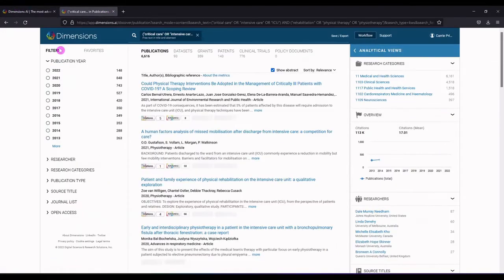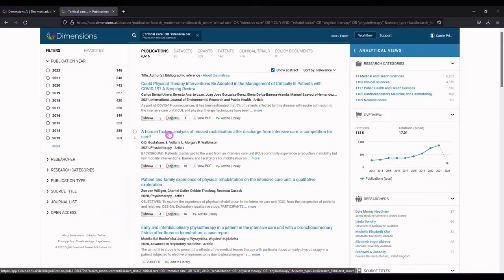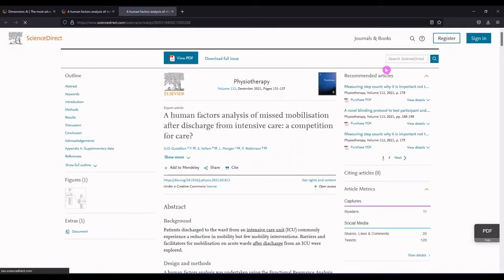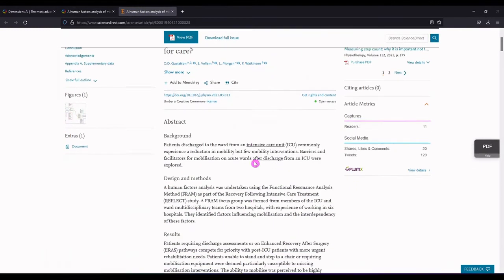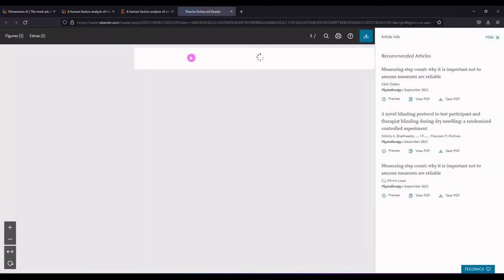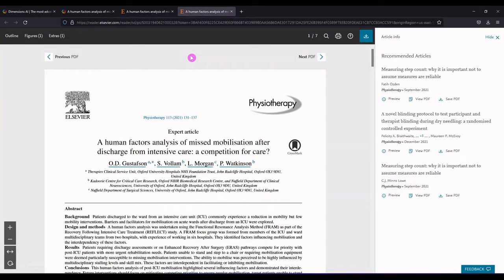Let me go back and let me just click on another one. So if this article is available anywhere on the web, it's going to show you a view PDF option. So it's pulling it probably from an open access archive or something like that, and it's going to get you access to the PDF. So that's a super tool for people doing research, trying to get to those PDFs, which can sometimes be hard to find.